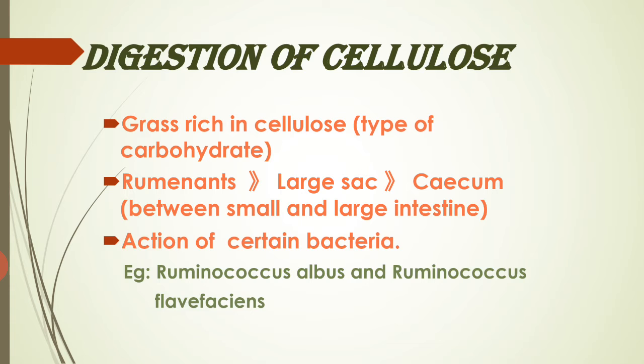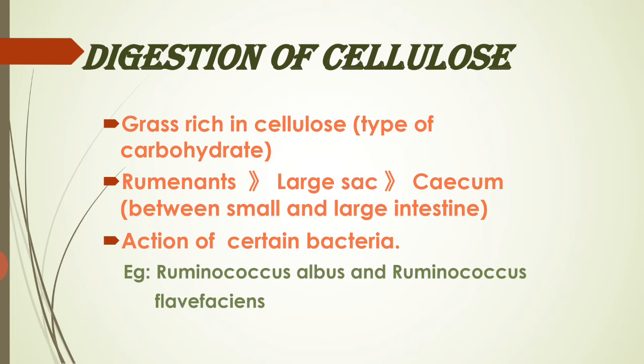Here one question can be asked: why can human beings or other organisms not digest grass, or cellulose? You should know that the ruminants have special types of bacteria in the cecum which help in the digestion of cellulose. So this is the digestion of cellulose.